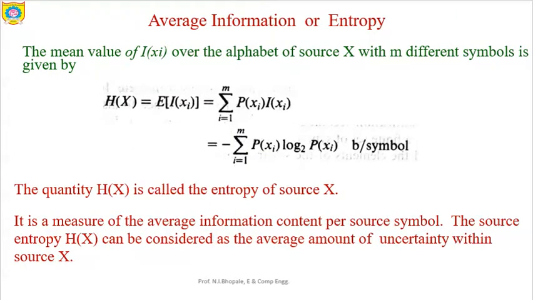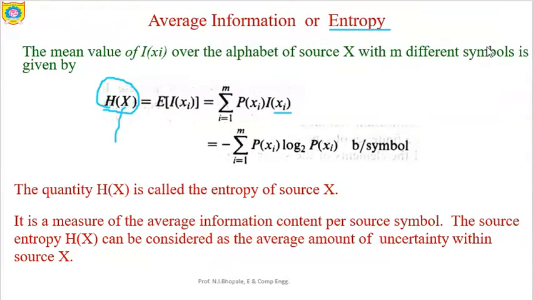Now when we discuss entropy with respect to the source, it is also called the entropy of the source. So if we say that X is one of the sources generating random messages, let's say x1 to xm, which can be indicated in short as xi, then the entropy of the source is indicated by H(X). This capital H generally indicates the entropy of the particular source. Since we are discussing entropy at the transmitter, it is H(X). If we are discussing the entropy at the receiver, it will be H(Y).